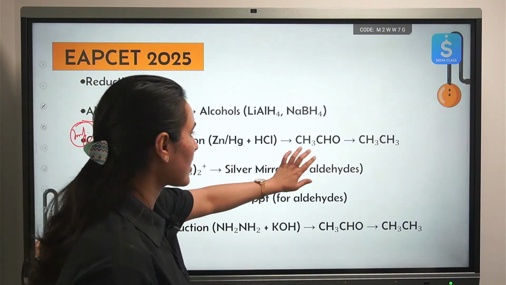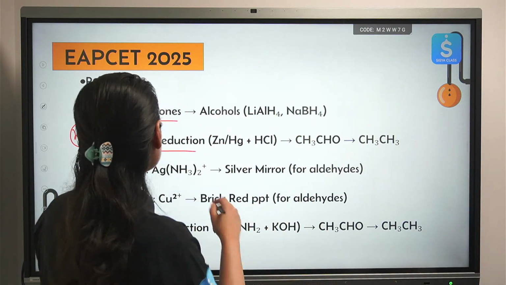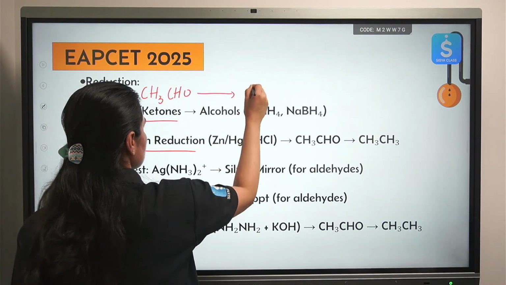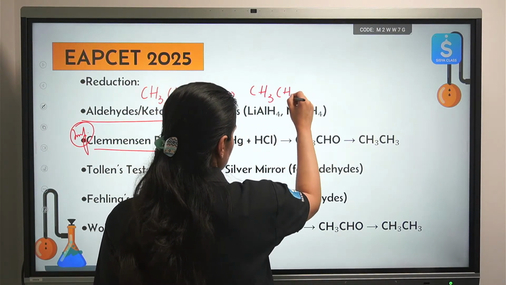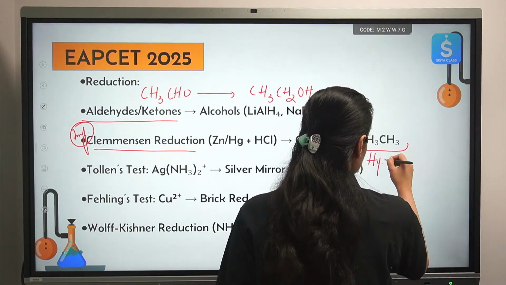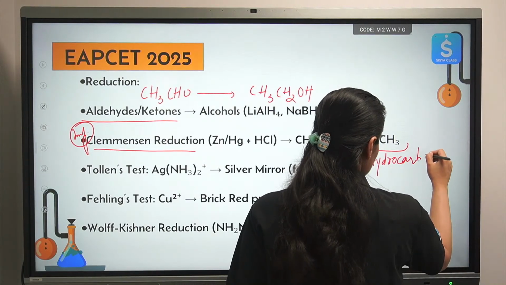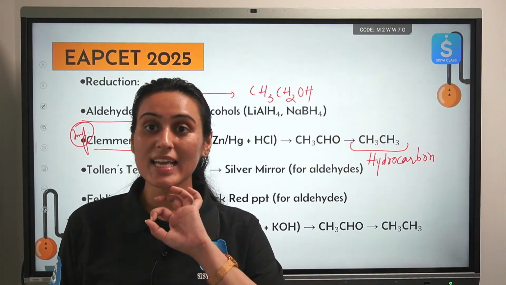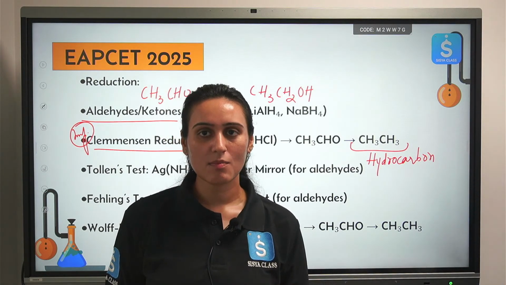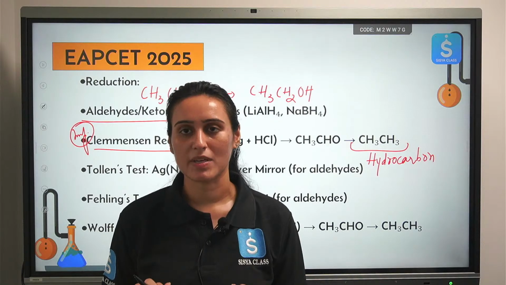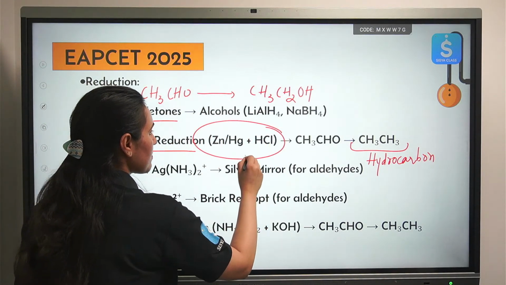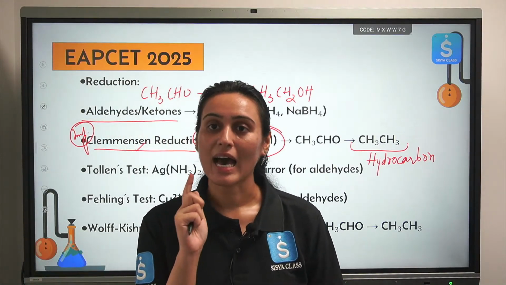Clemmensen reduction. See, what is so important about it? In this reaction, aldehydes and ketones were getting reduced to alcohol, right? See, in this case, you are forming a hydrocarbon. You are not reducing it to some alcohol. You are forming a hydrocarbon here. So that makes it important. Do we have to remember the reagent? You must remember the reagent here. Okay. So this is Clemmensen reaction, zinc mercury amalgam in the presence of HCl. So you will receive hydrocarbon here.